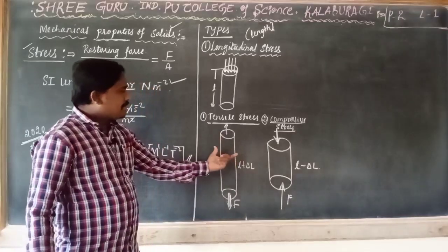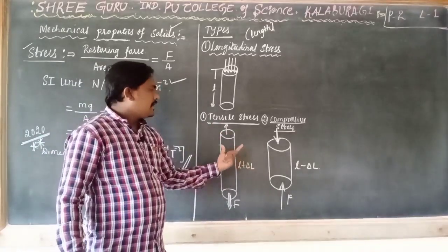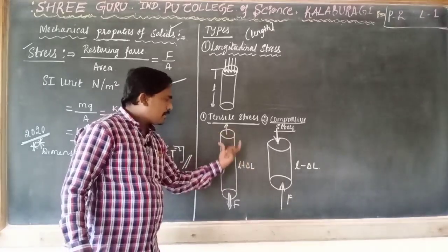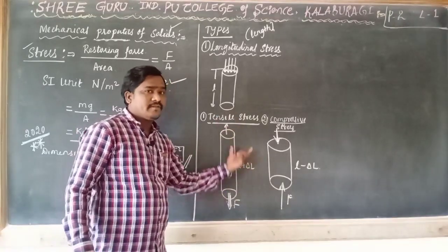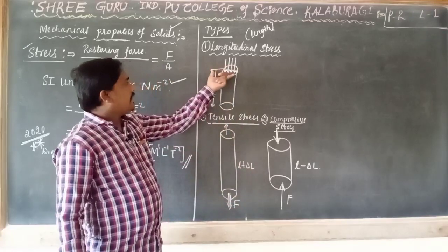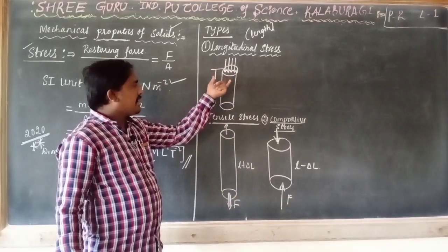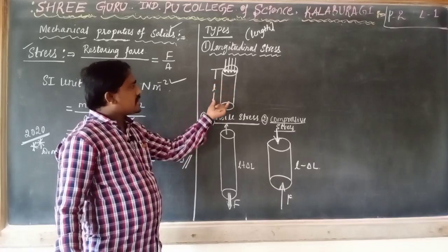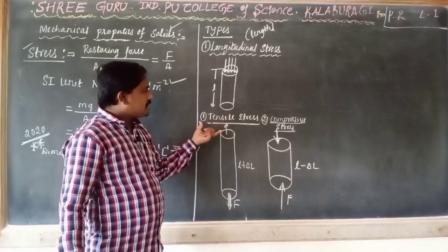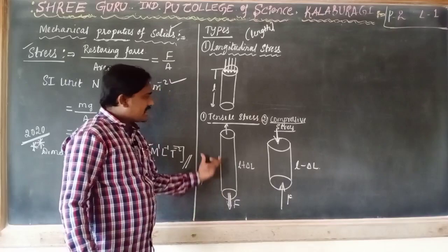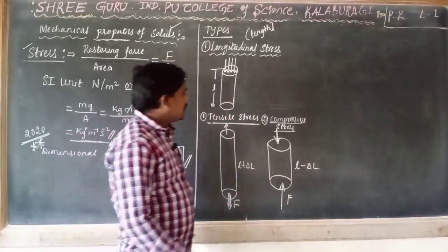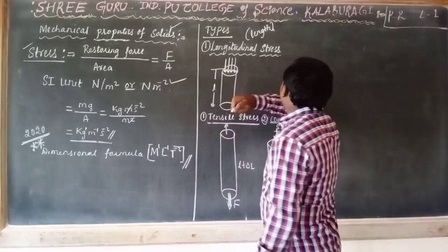In these two types of stress we are applying force that is perpendicular to the surface of a body. Here we applied force normally, we are seeing the variation of length in that particular cylinder. In these two types, if the length increases we call it tensile stress, length decreases means compressive stress. This is the first type of stress.